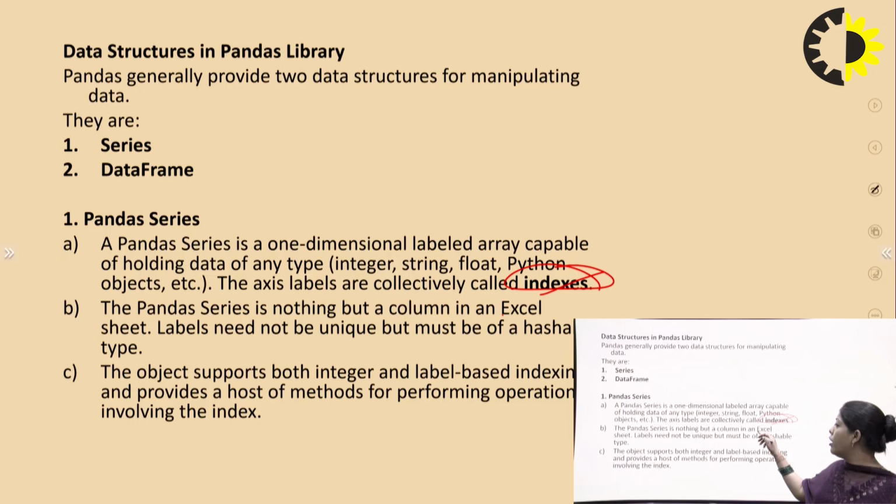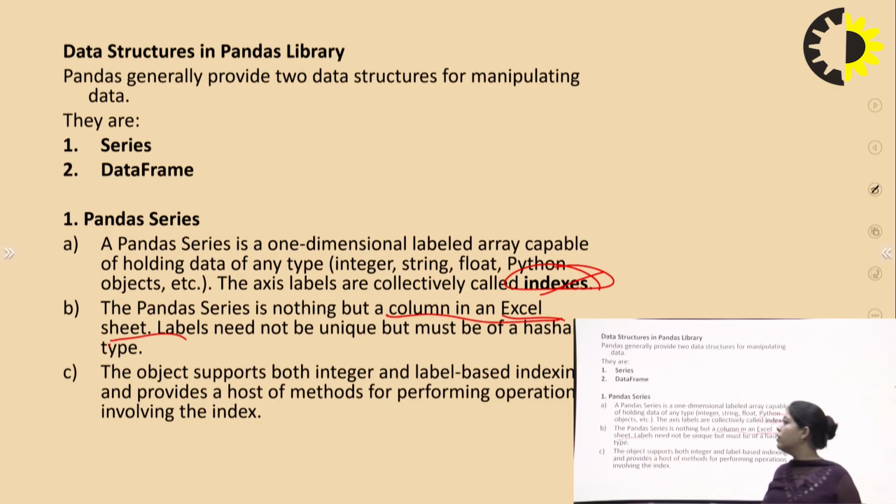For example, if you have an Excel sheet, then a Pandas Series is like a column. Labels need not be unique but must be of hashable type. The object supports both integer and label based indexing and provides a host of methods for performing operations involving the index.